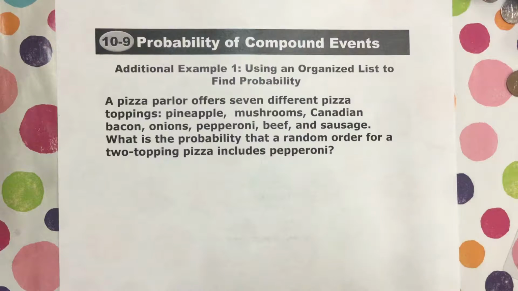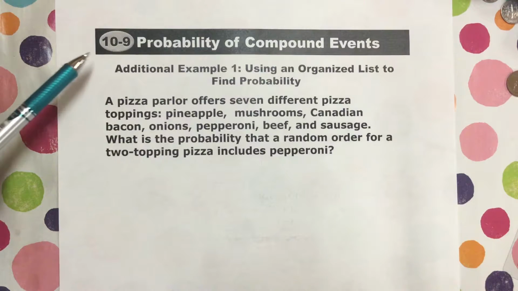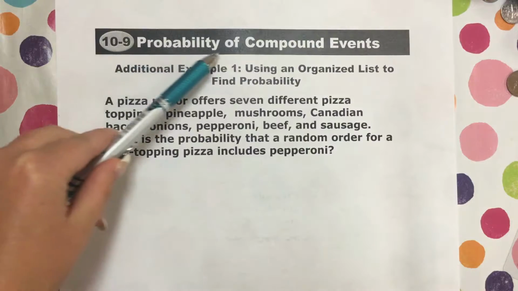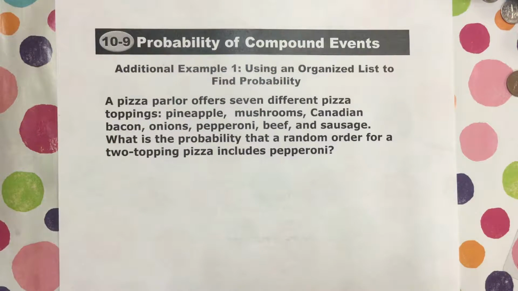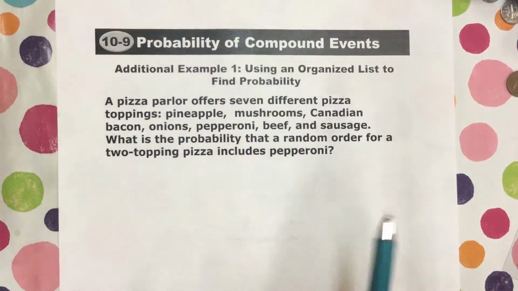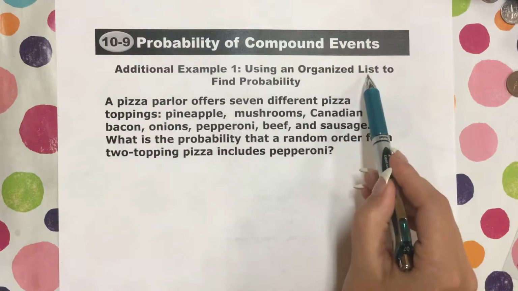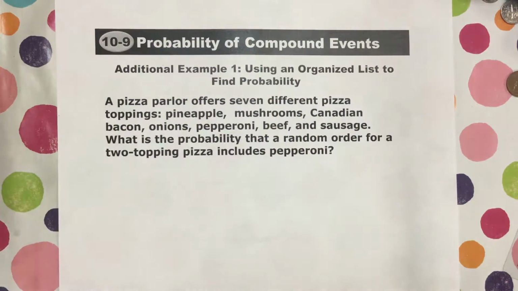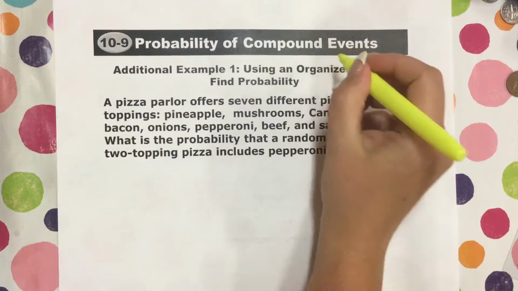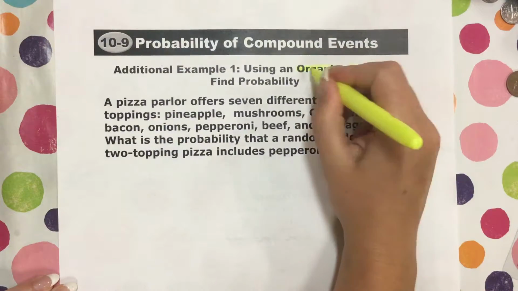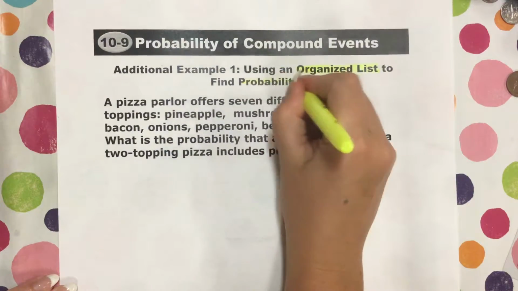Hello and welcome back. We're in Chapter 10, Lesson 9, Probability of Compound Events. And we're just going to look at example 1. So we're using an organized list to find probability. We have to make a list to find probability.